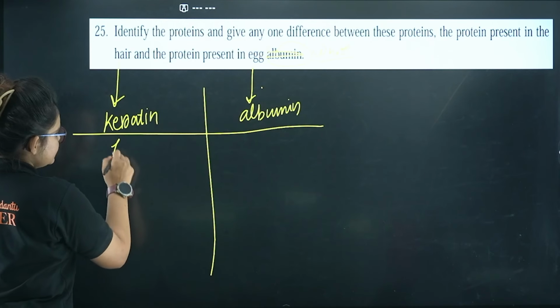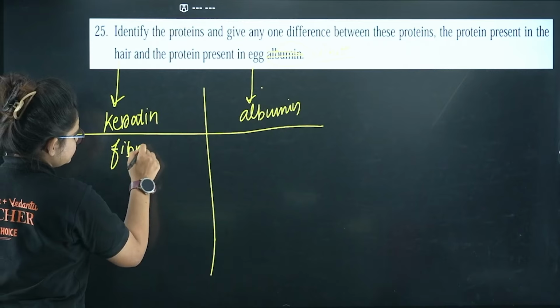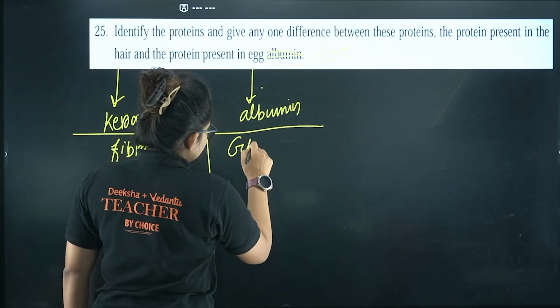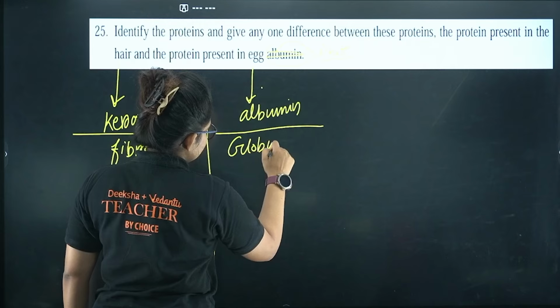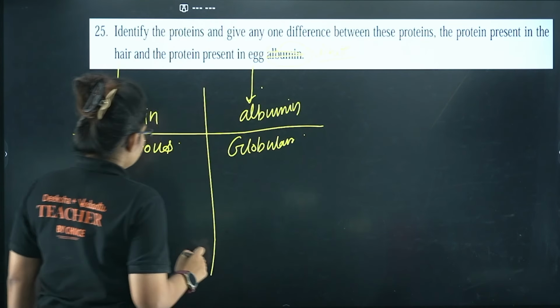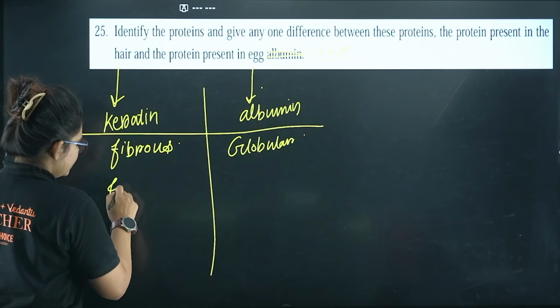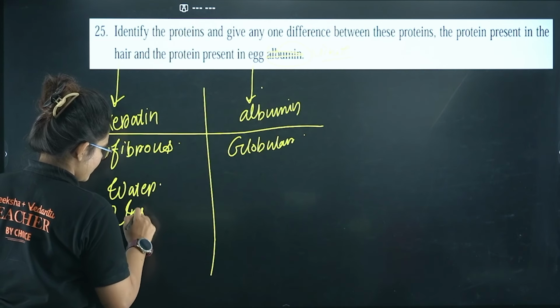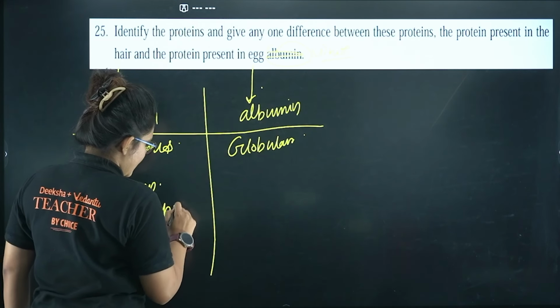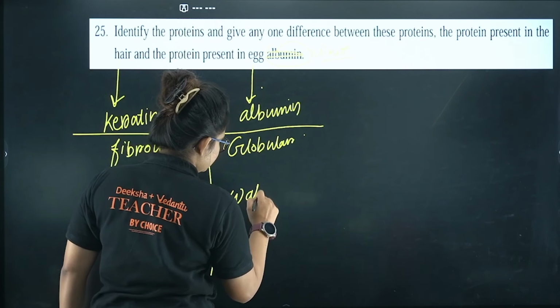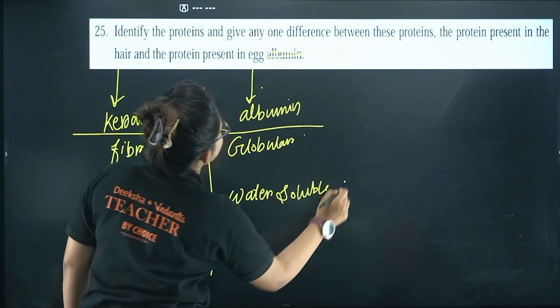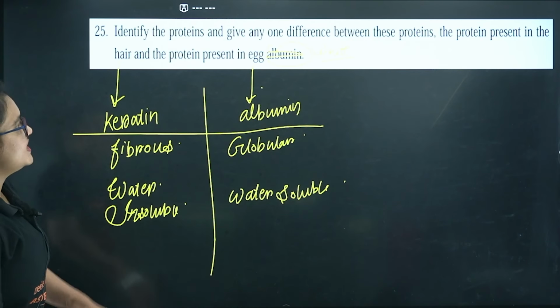So the first one, keratin, is a fibrous protein, and albumin is a globular protein. That is a major difference. Also, keratin is water insoluble, and albumin is water soluble. Okay, that's it. Okay, let's proceed.